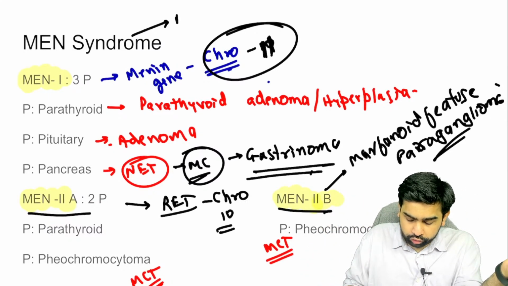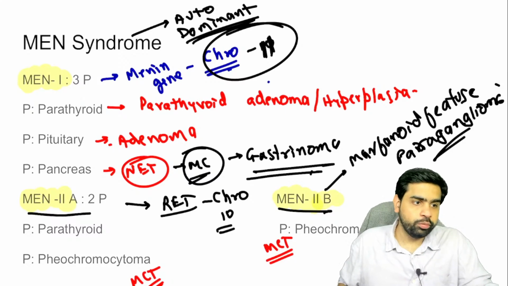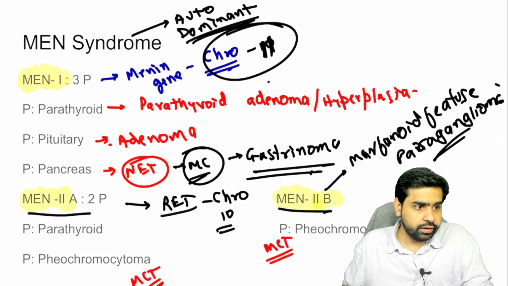Now all of these, MEN1, MEN2A and MEN2B, are autosomal dominant. These are autosomal dominant, guys. I hope you have understood this particular topic, guys.